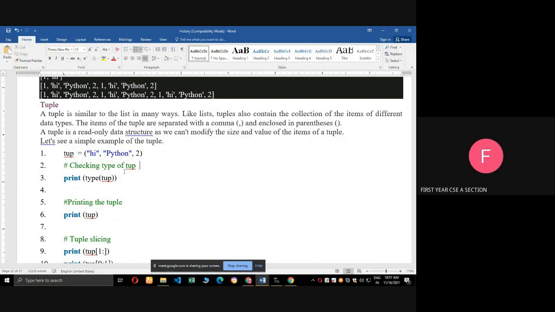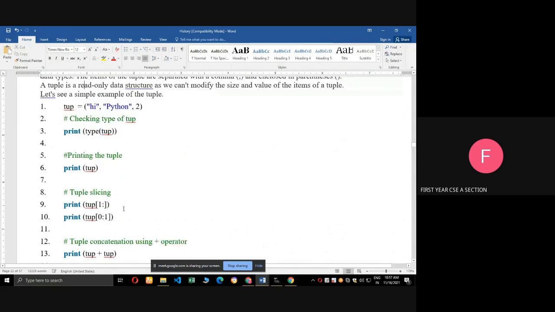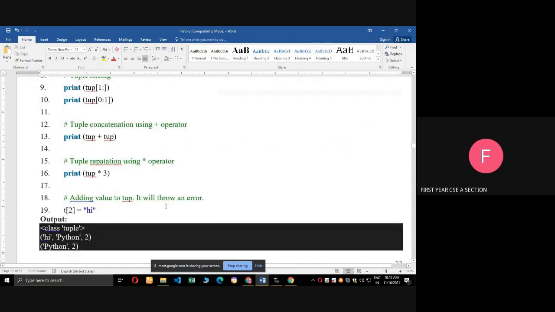We cannot insert an item, change an item, or remove an item. It is a fixed one, a read-only data structure. In list there are many built-in functions, but in tuple there are fewer built-in functions. See the example program for tuple.